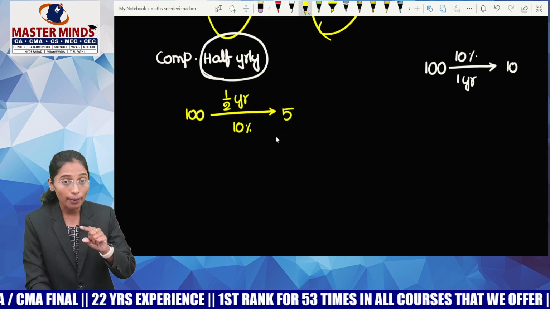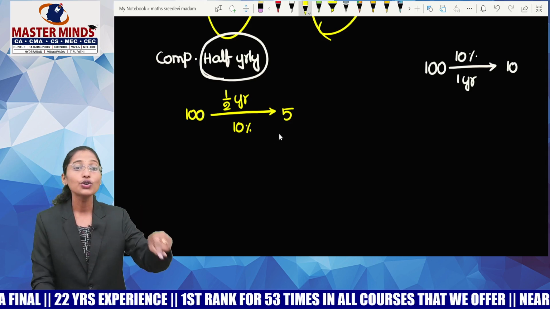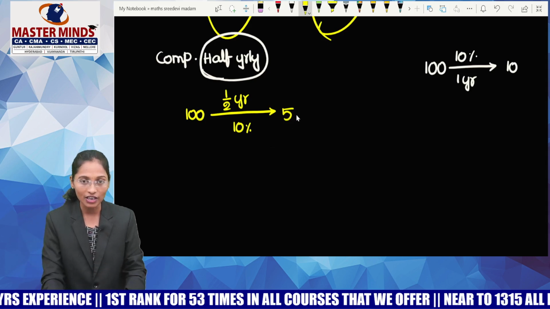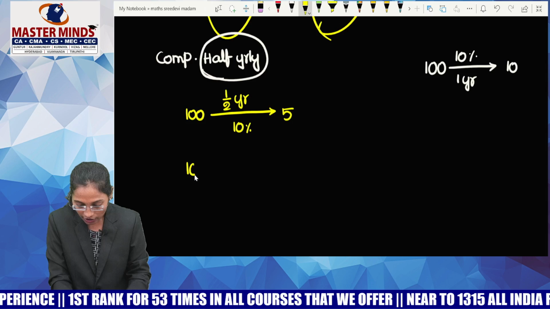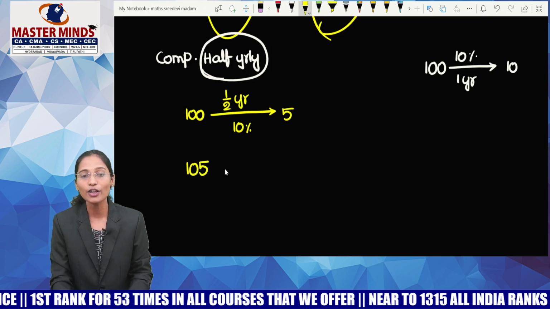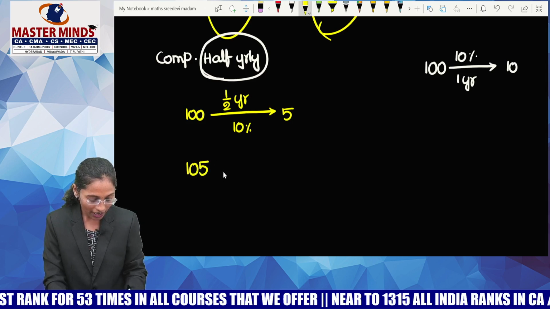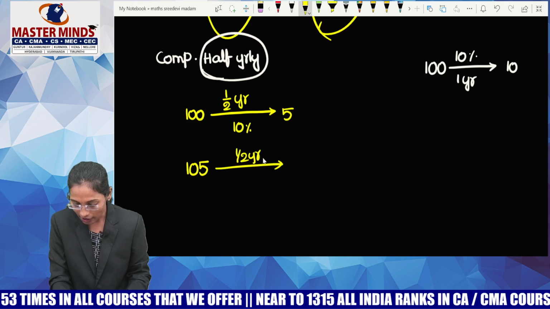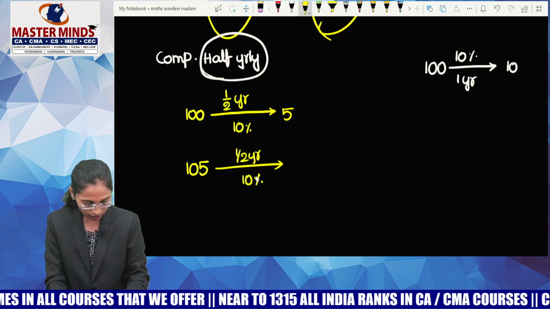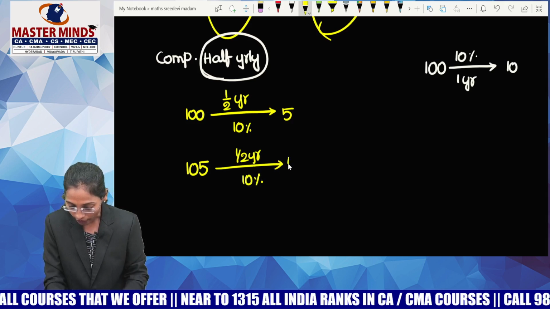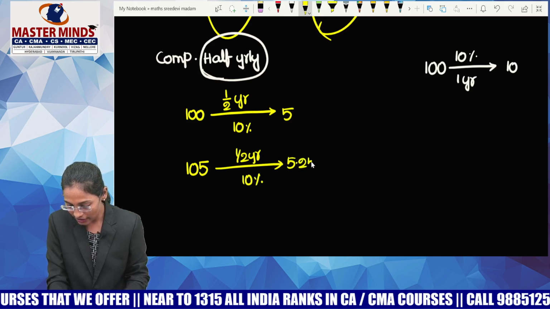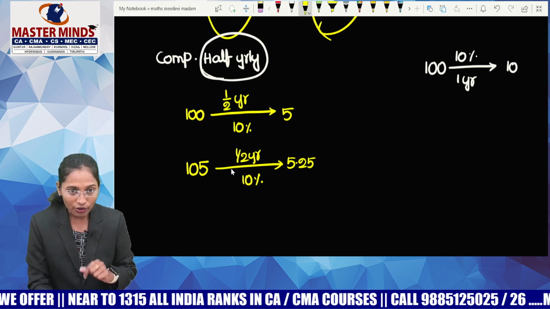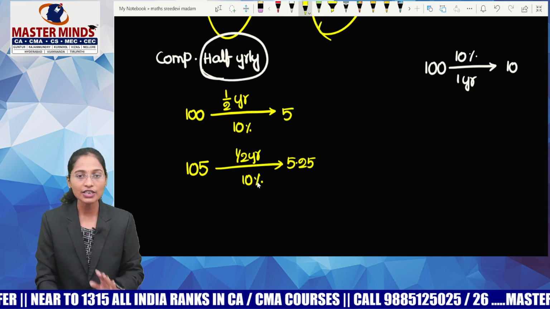Now, what is the meaning of compounding? Adding interest to the principal at the end of every half year as the compounding is done half yearly. Let me add this interest to the principal. Now, I am getting how much guys? 105 rupees. So, please calculate the interest on 105 rupees for half year at 10% per annum. 5.25. PTR by 100 is the formula that I'm using guys. P is 105, time duration is 1 by 2, rate of interest is 10%.